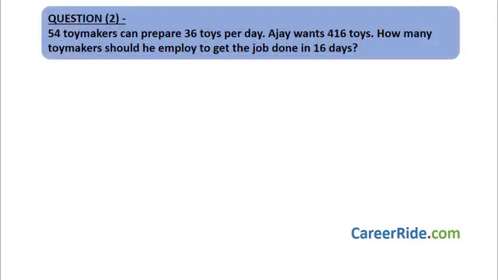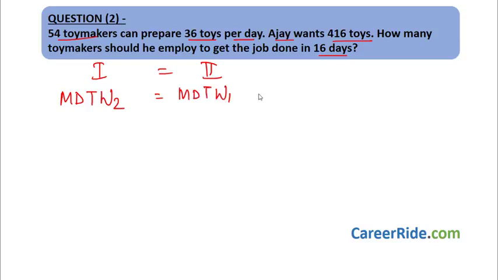Question number 2. 54 toy makers can prepare 36 toys per day. Ajay wants 416 toys. How many toy makers should he employ to get the job done in 16 days? Now again, this is very easy. We have our two scenarios which we need to equate. We have men, days, time, work done in second case, equal to men into days into time into work done in first case. Let's find out both the scenarios.